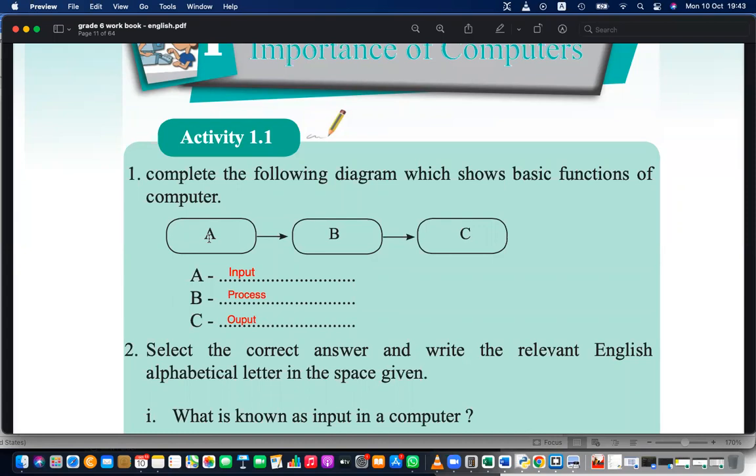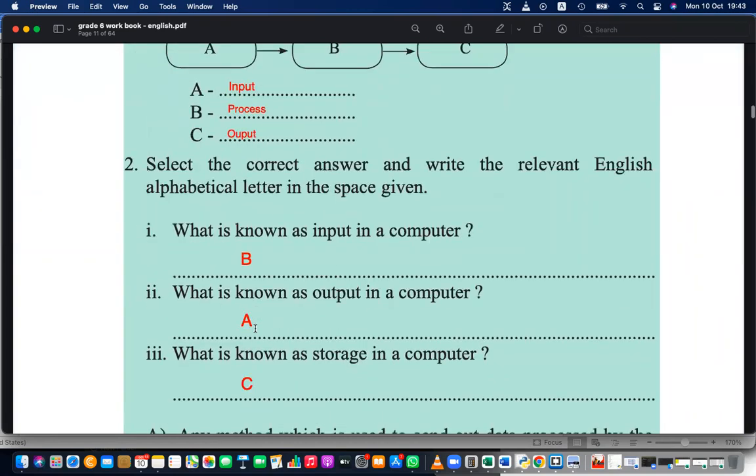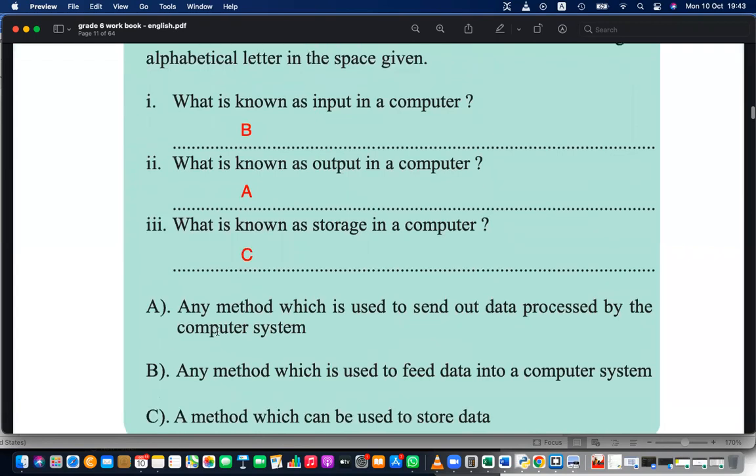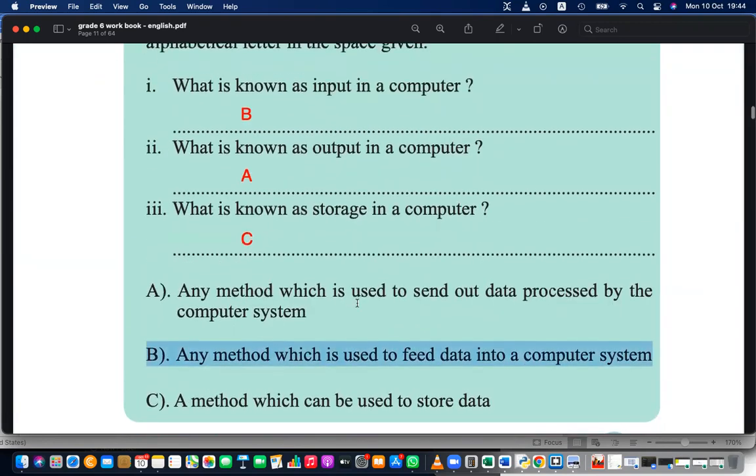Input means something that you use to feed data into the computer. Sorry, that is B here. B means this, right? Any method which is used to feed data to the computer system.